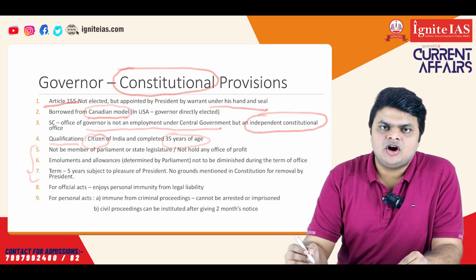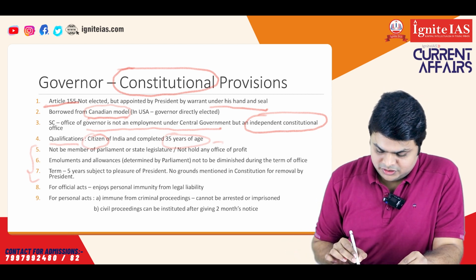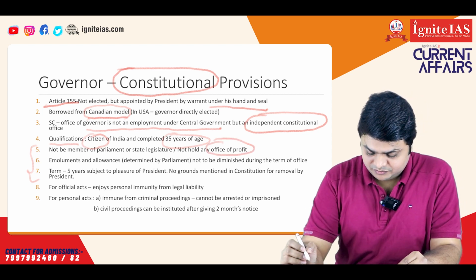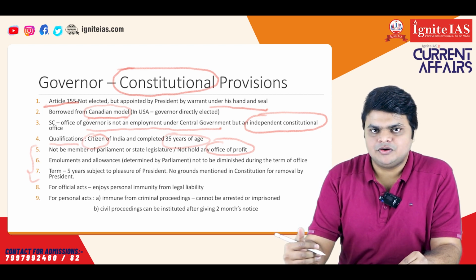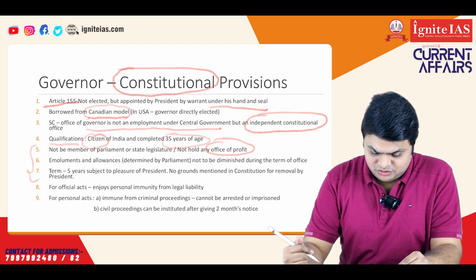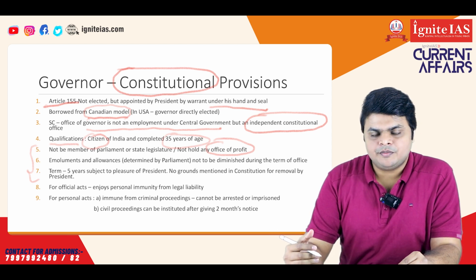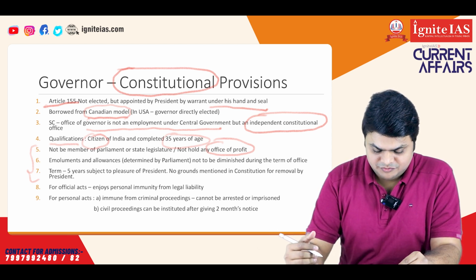And secondly, he shall not hold any office of profit. The term office of profit means that he shall not be interested in any government contracts, and there are various other provisions related to the office of profit. So the person who is appointed as governor shall not hold any office of profit.